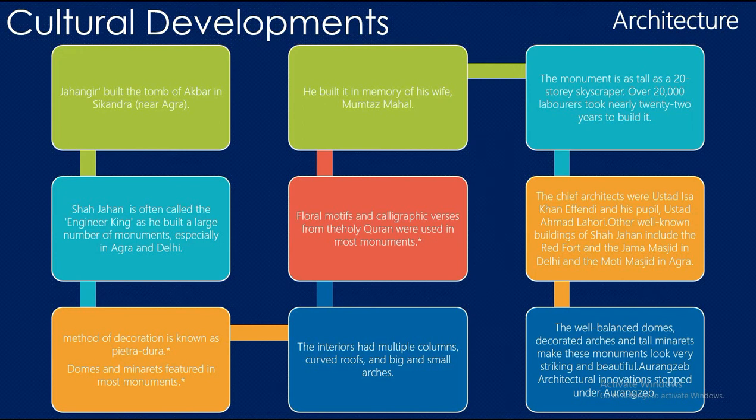Under Shah Jahan, there was a change in style as well as in the materials used. The emphasis was now on uniformity and symmetry. Red sandstone, popular under Akbar and Jahangir, was replaced with white marble. Walls were decorated with precious and semi-precious stones. This method of decoration is known as pietra dura.